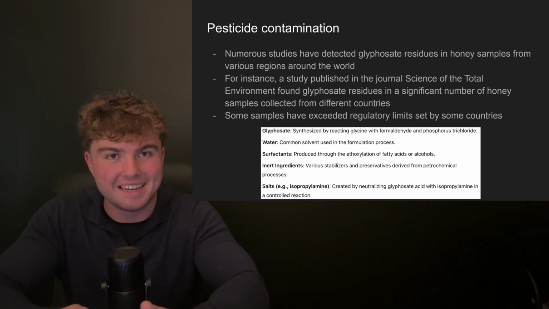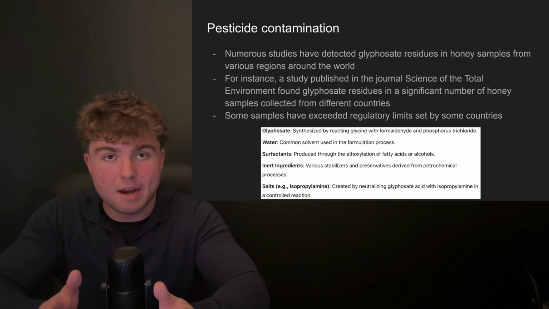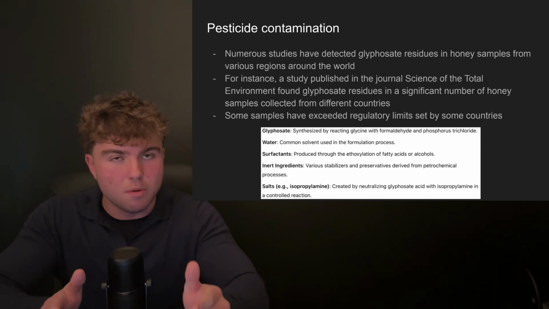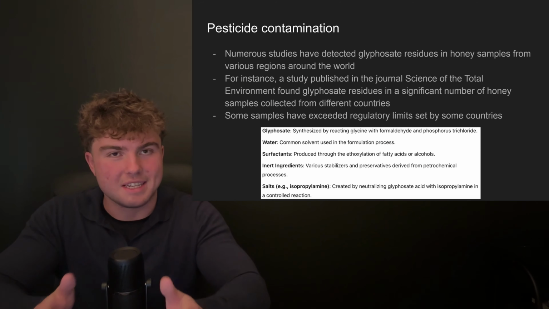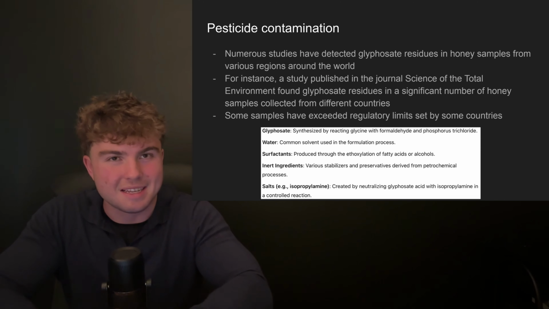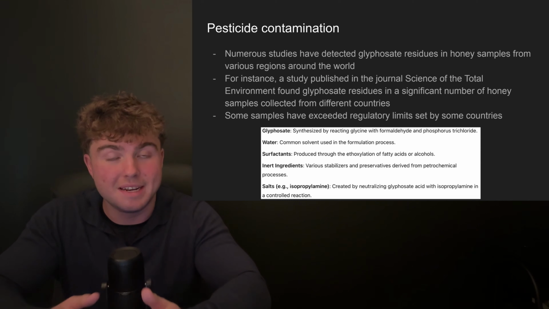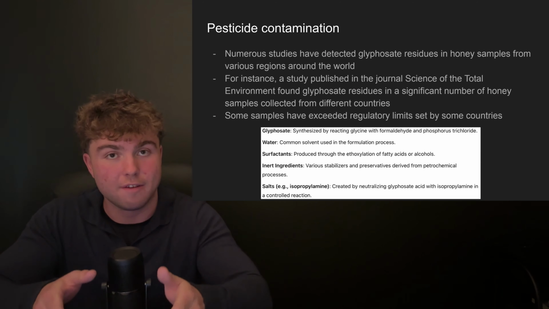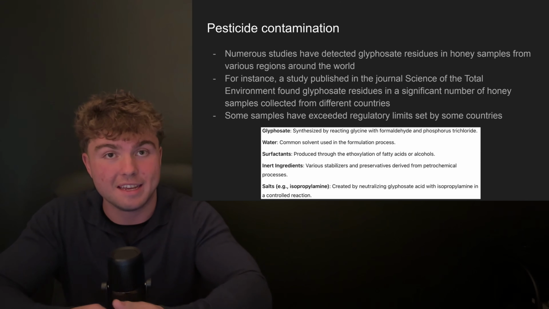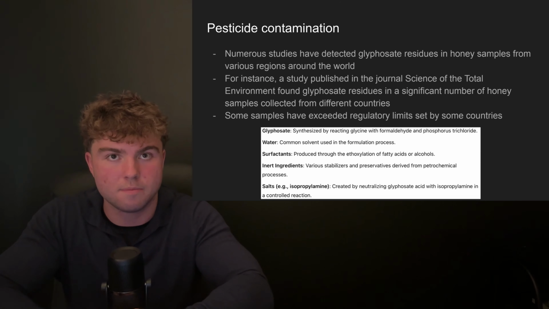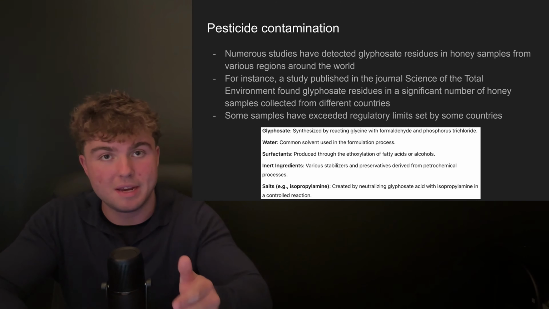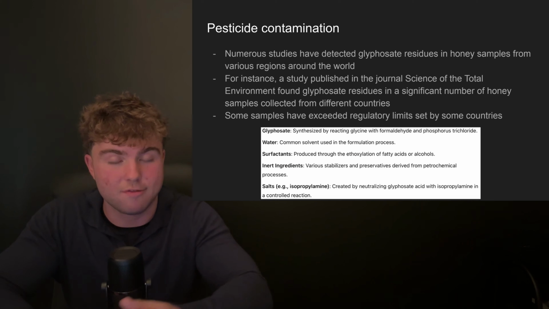Now, the next problem with honey is that it's contaminated with pesticides. Due to agriculture nowadays, essentially every crop is just doused in pesticides. Now, on screen right now, you can see the ingredients in these pesticides. You tell me, is that something you want to be consuming? There have been many studies that have taken samples of honey and they've found it contains high levels of this pesticide. In fact, in some studies, they've found the amount of pesticides in the honey exceeds legal limits in some nations. Now, the reason for this is, like I said, glyphosate is just sprayed on everything. So when bees land on plants, they come in contact with the stuff and it ends up in their honey.